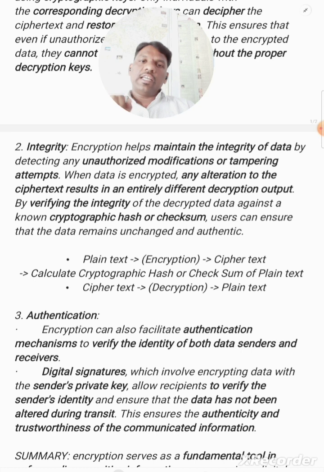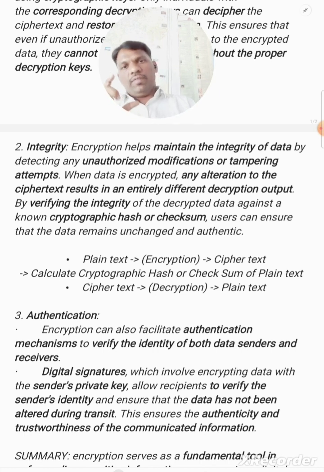When data is encrypted, any alteration to the ciphertext will lead to an entirely different decryption output. So how do we know that the ciphertext or plain text got altered? We use cryptographic hash or checksum algorithms.